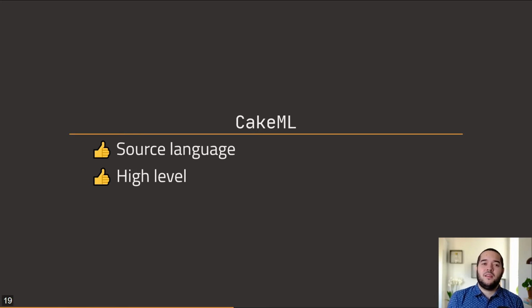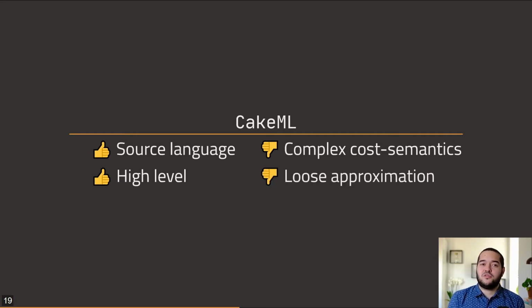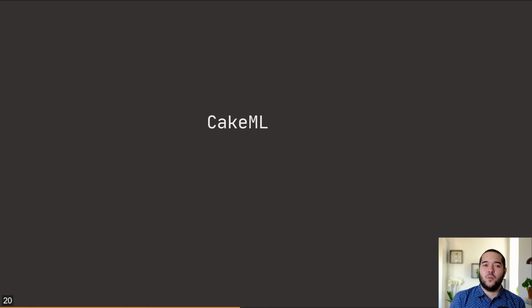The thing is, extending the source semantics to accommodate space reasoning at such a high level in the stack requires you either to have a complex semantics that contains basically all the compiler phases of optimizations within it so that it can be tight, or throw that out the window and provide a very loose upper bound. Both of these alternatives did not meet our objectives, so we went back to the drawing board.